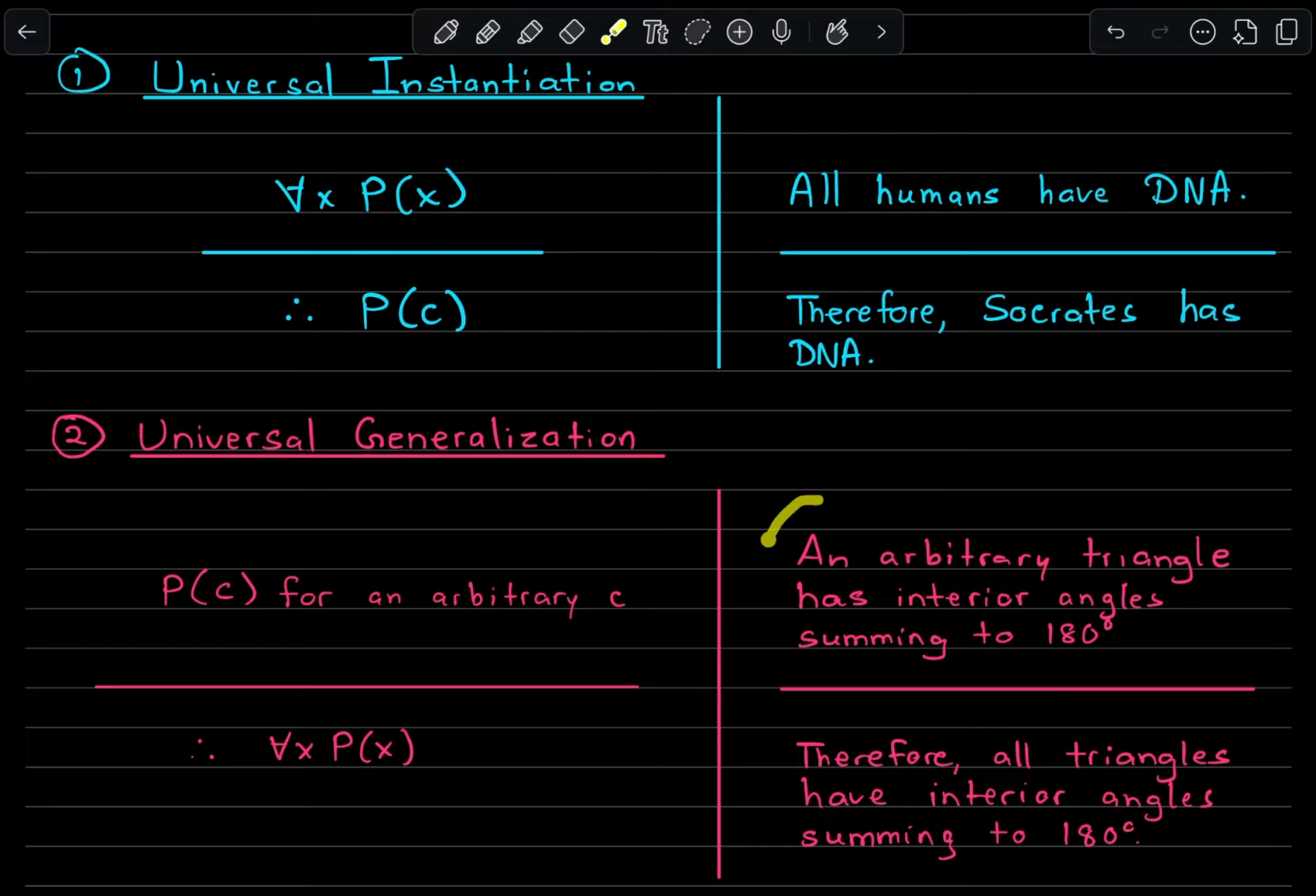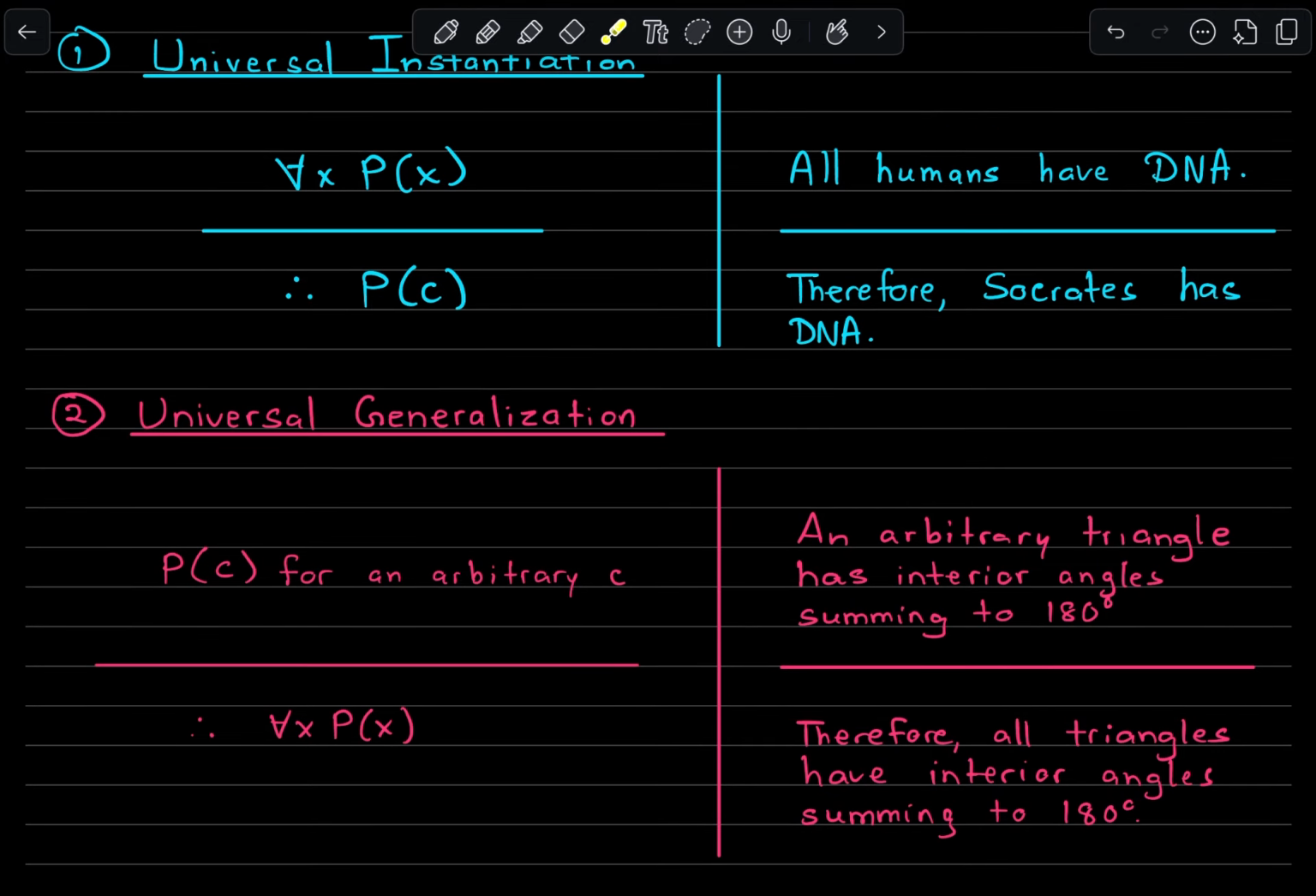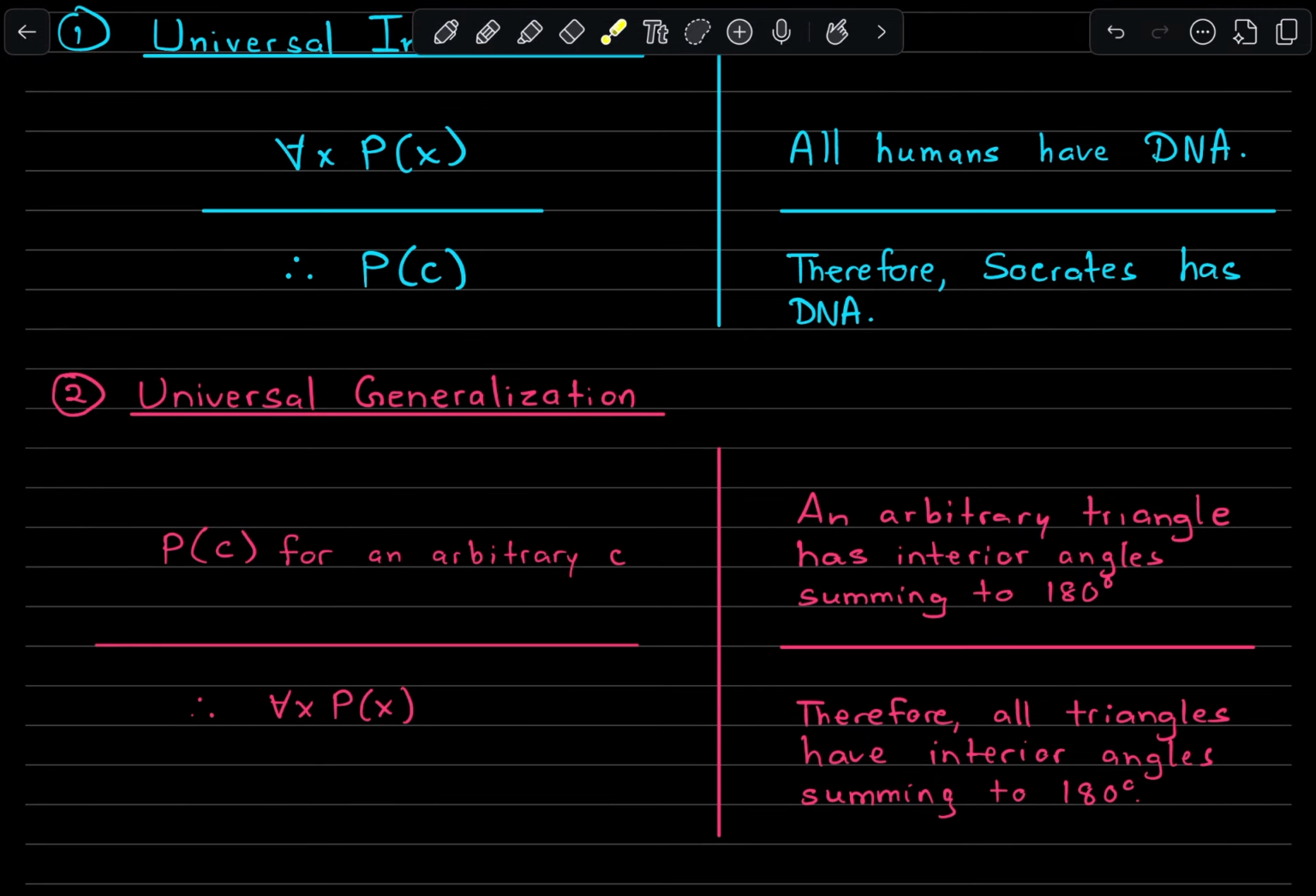So if we can show that, for example, an arbitrary triangle has interior angles that sum up to 180 degrees, then we can generalize that all triangles have interior angles summing to 180 degrees. Note, it's really important that we do this for something arbitrary, something non-specific. In other words, any triangle could have met this criterion. That's part of what allows us to generalize this to all triangles, because that arbitrary triangle could have been anything. So that's universal generalization.